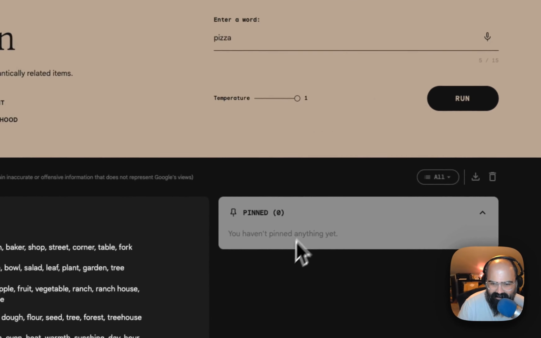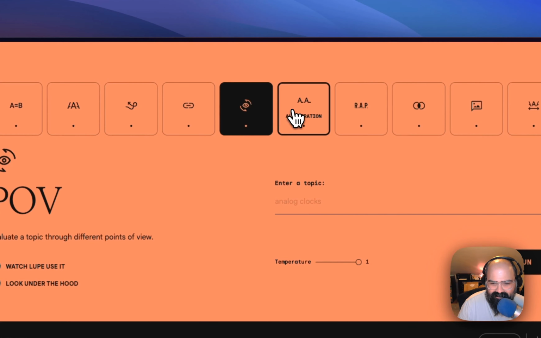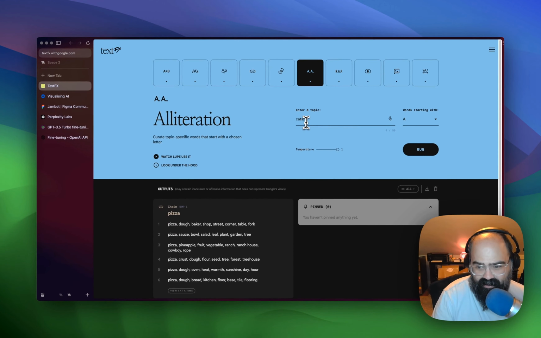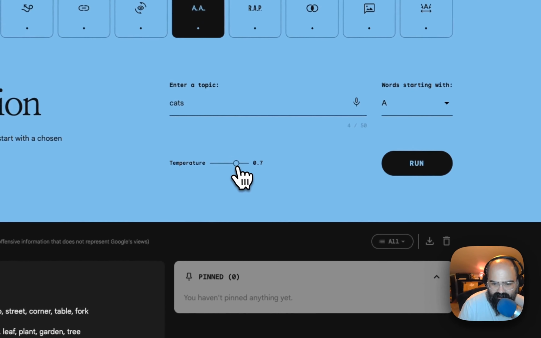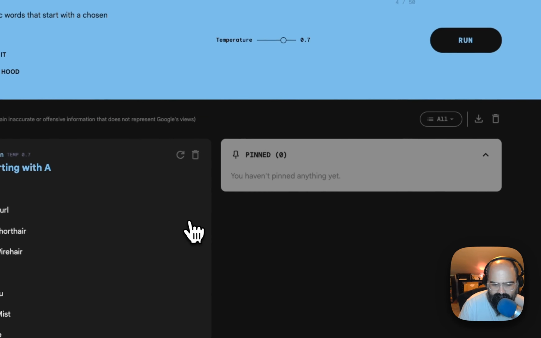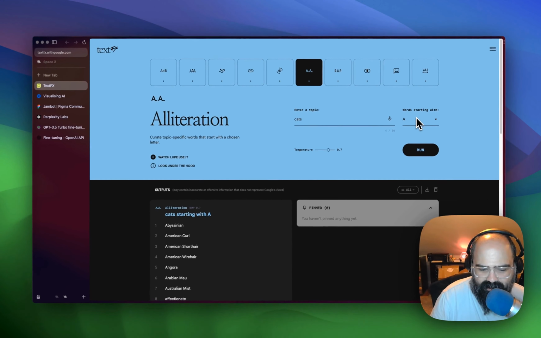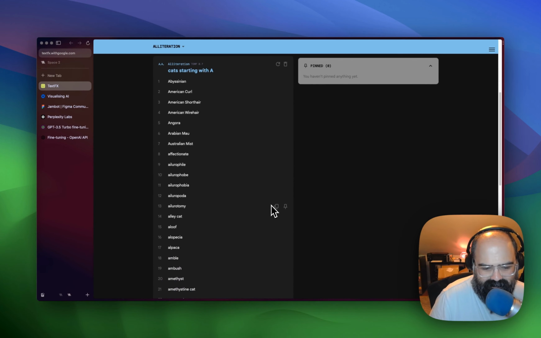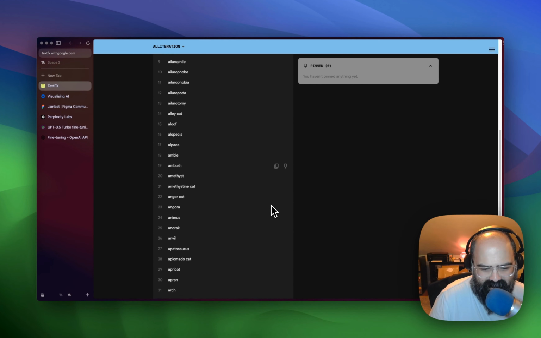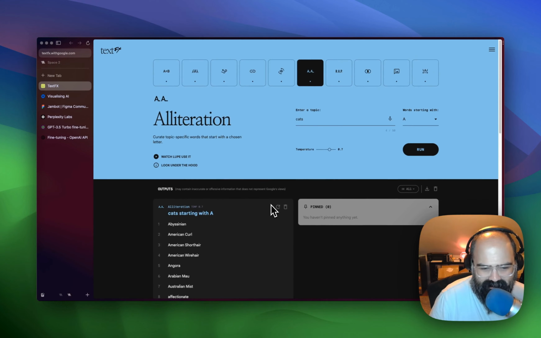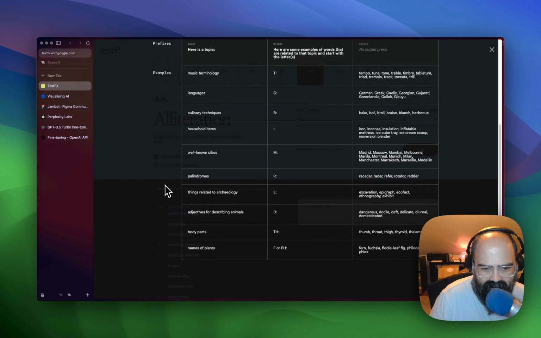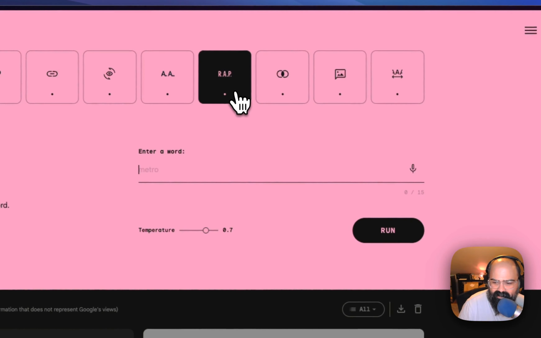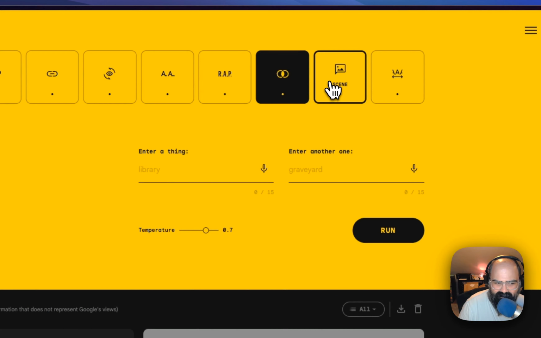All right, let's do alliteration, or maybe turn the temperature down a little bit. We're gonna do cats though. Oh, I have to pick words starting with an A. Tally cat, alopecia, Angkor cat. Oh my god, this is wild, how you can look under the hood. All right, I just came across this tonight, so this is my first time playing with it this week.